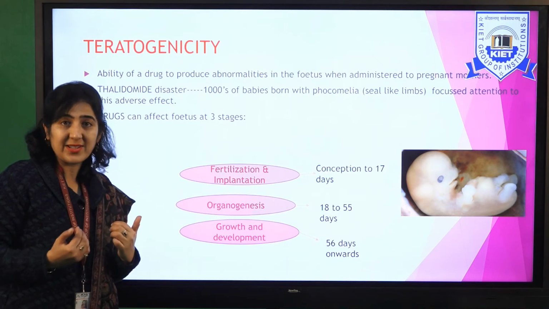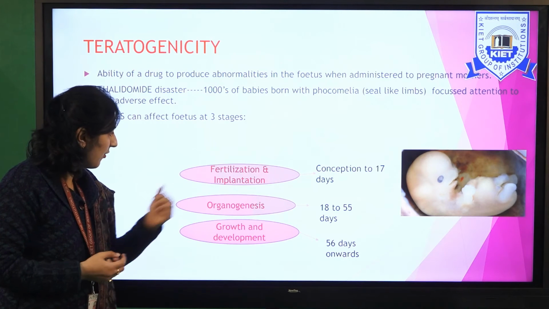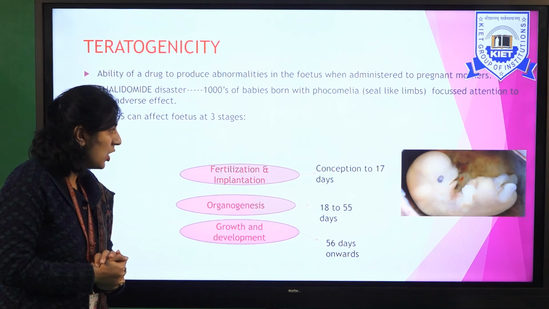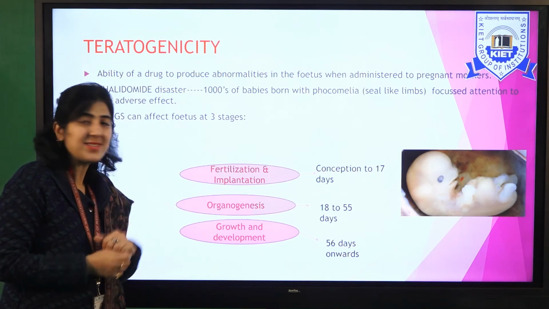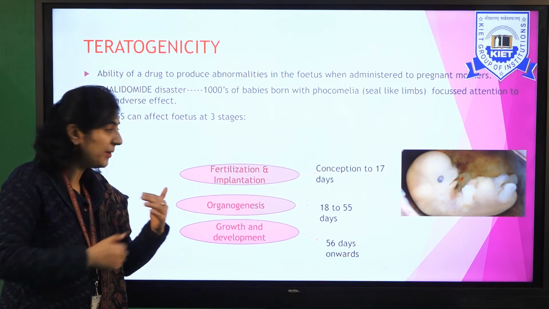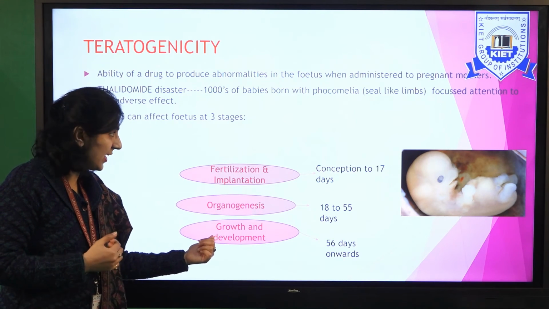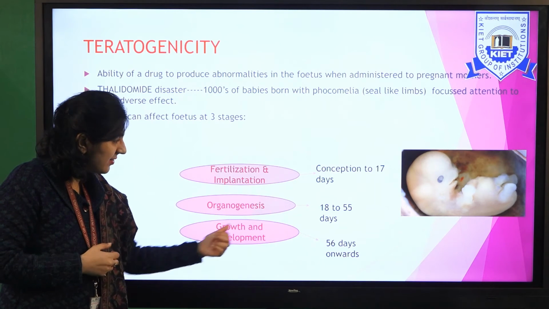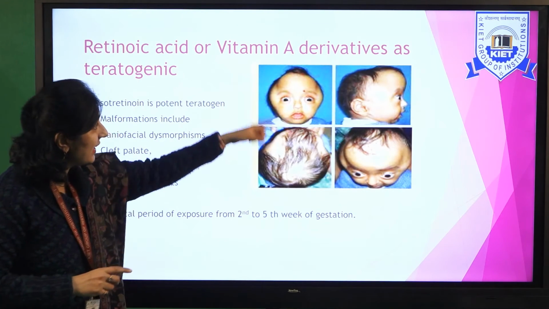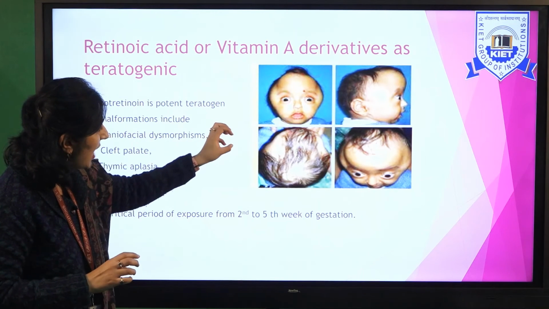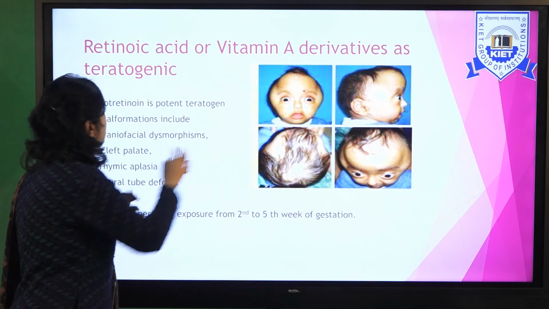Now, all drugs can affect at 3 stages in pregnancy. One is the fertilization and implantation stage, which is from conception to 17 days. The other one is organogenesis, when the organs in the fetus are being formed, 18 to 55 days, followed by growth and development of the fetus, 56 days onwards. Like you can see here, the small child, the newborn, is suffering from many disorders.